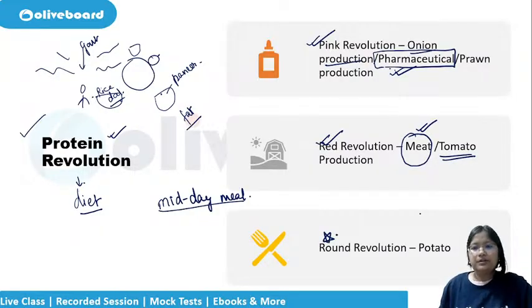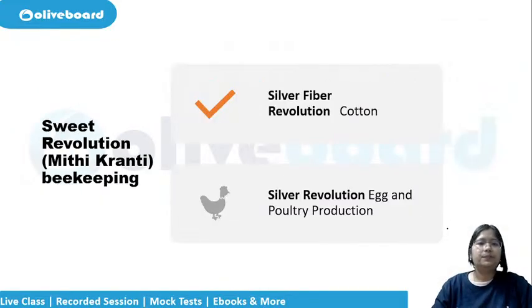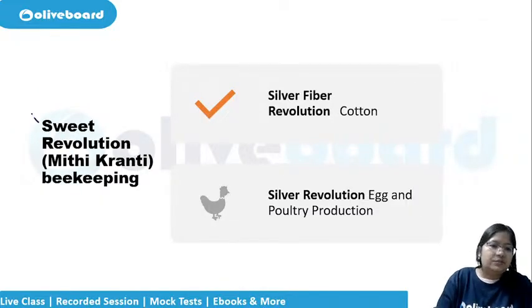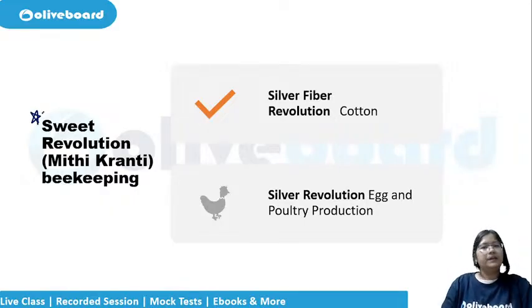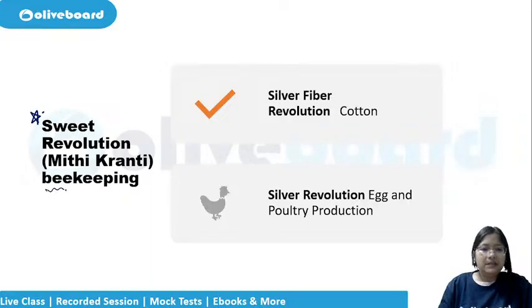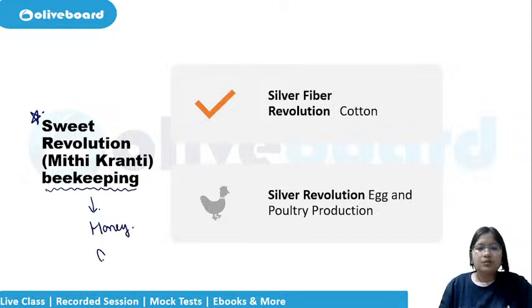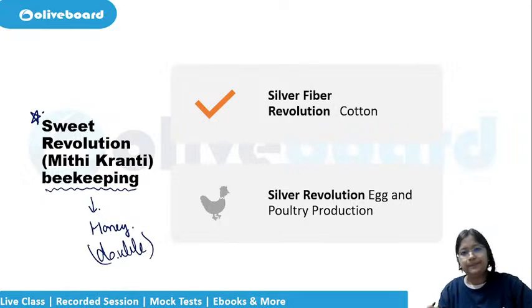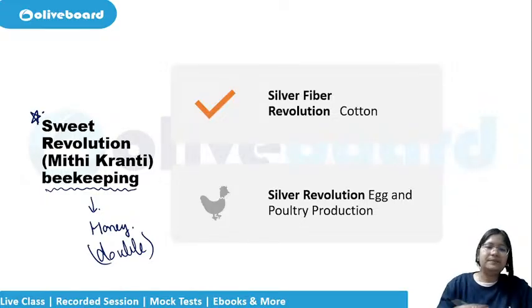Round revolution, what is round? Potato, so it is for potato. Sweet revolution, very important. It is being paid a lot of attention, because one, by beekeeping the farmer will get honey, so the income will be double, one by the farm and another by the beekeeping.